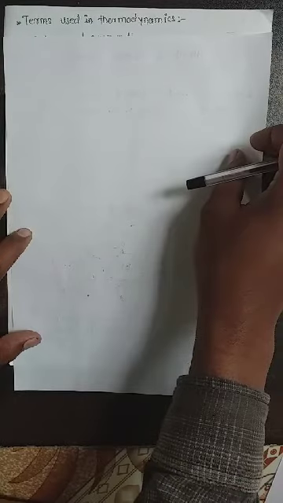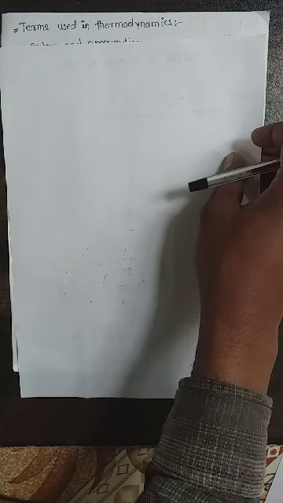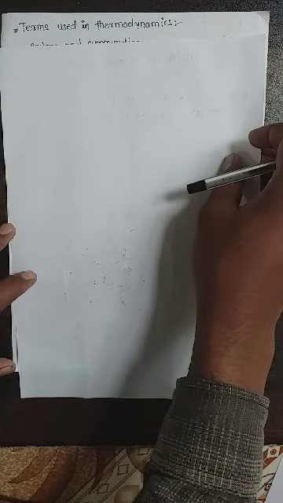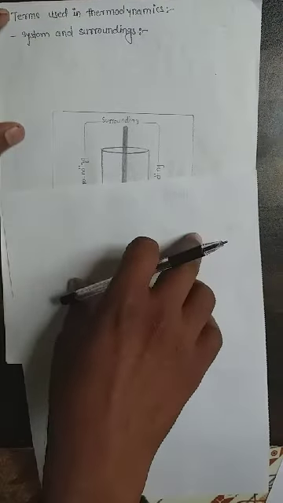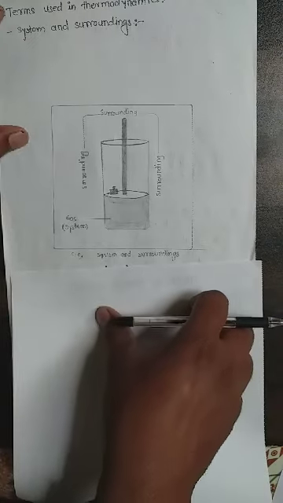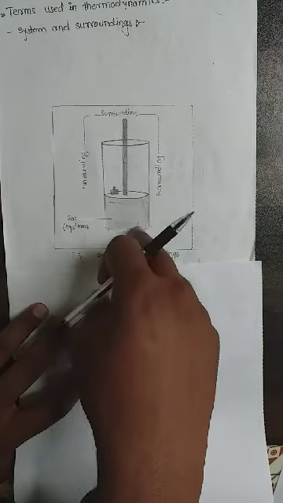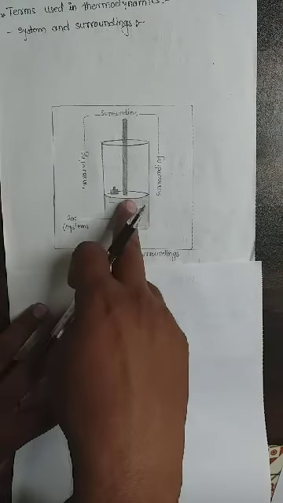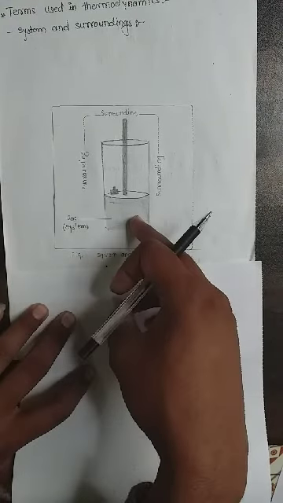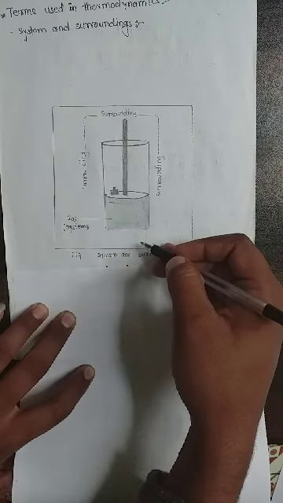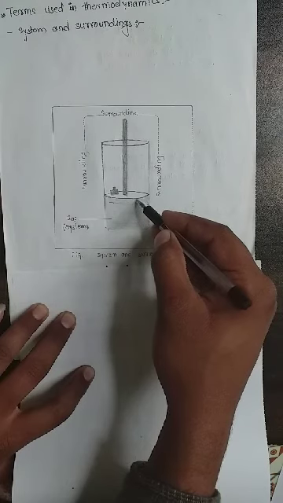There are two terms used in thermodynamics, as the universe is divided into two parts. The first one is the system and the second one is the surrounding. Before, we saw a diagram of a cylinder with a movable piston. Here a gas is enclosed in a cylinder with a movable piston and some added weight.